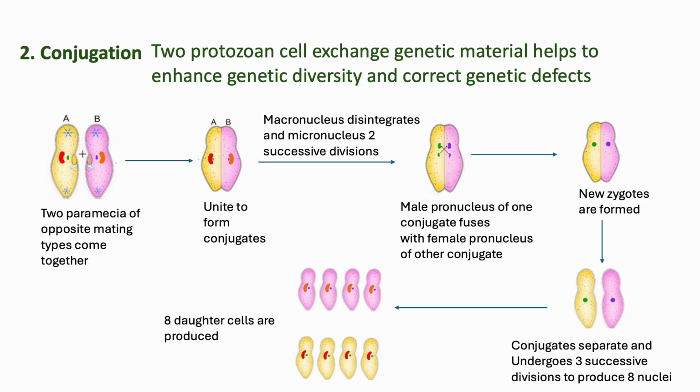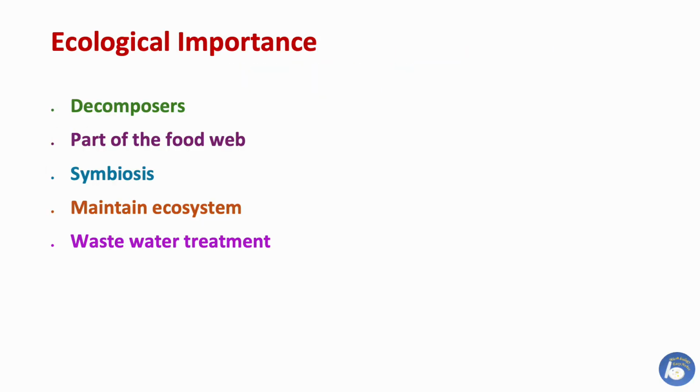Sexual reproduction by the conjugation method. In this process, two protozoan cells exchange genetic material. This process helps to enhance genetic diversity and correct genetic defects. Conjugation results in genetic mixing but does not produce new cells. This type of sexual reproduction is present in Paramecium.